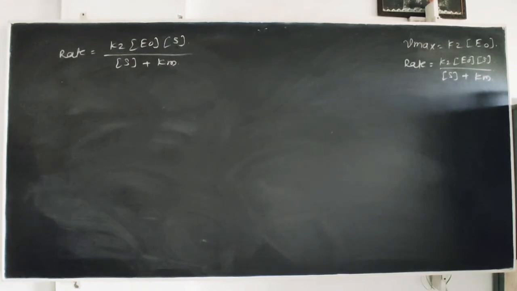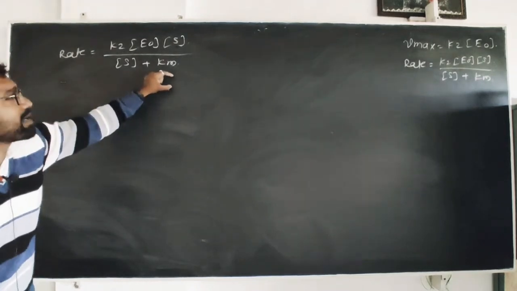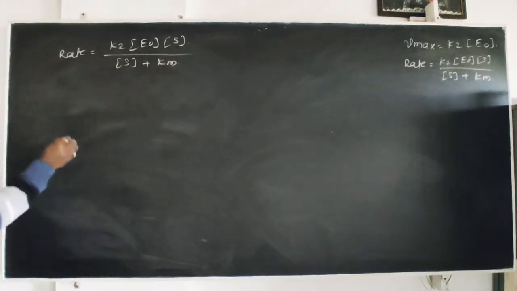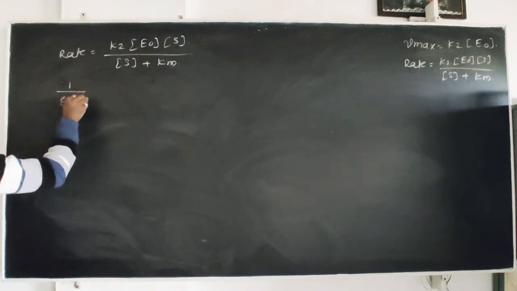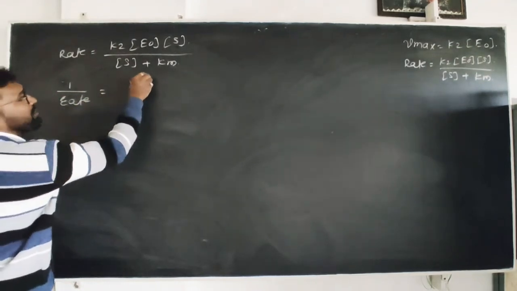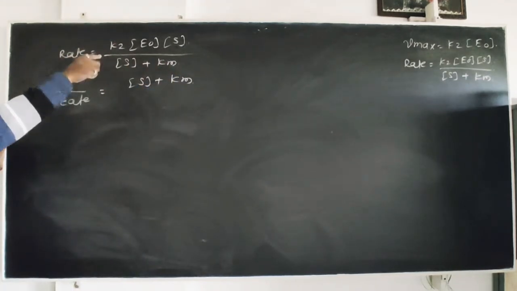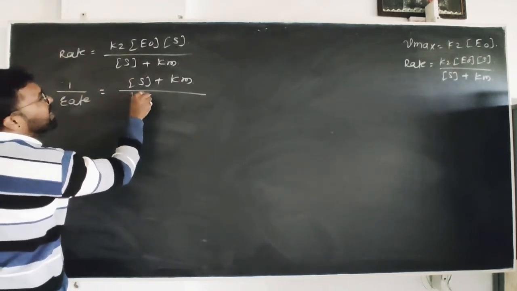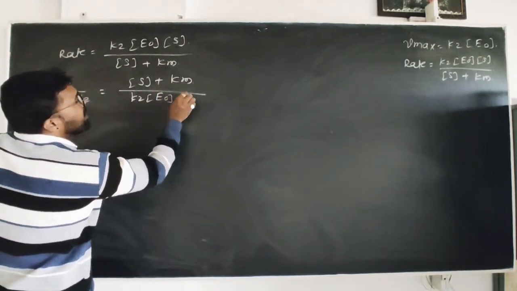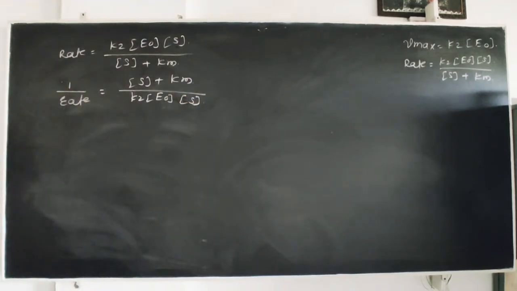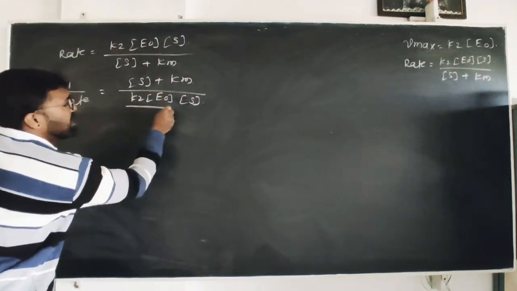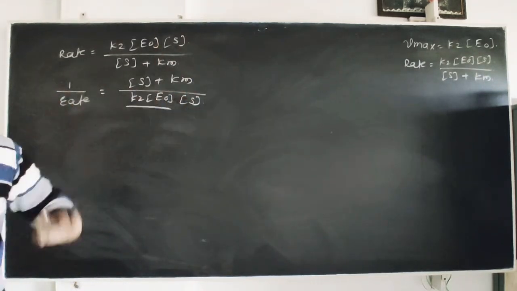Suppose I take the inverse of this equation. Taking the inverse of this equation, I can write 1 upon rate equal to concentration of substrate plus Km, which was the previous denominator, and by taking the inverse it becomes the numerator, divided by K2 into E0 into concentration of S. As from this, K2 into E0 is equal to the maximum rate, Vmax.